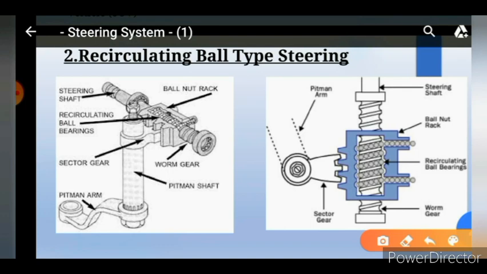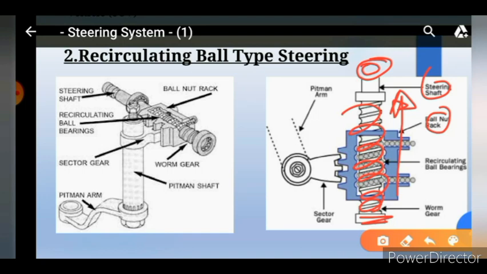When we give motion to the steering wheel, this rotary motion is transmitted to the steering shaft, and the worm gear starts rotating in this direction. As the worm gear is fixed and the ball nut arrangement is mounted on it, because of this rotation the ball nut tries to travel along this worm. So as we give rotary motion, the ball nut travels in this direction.